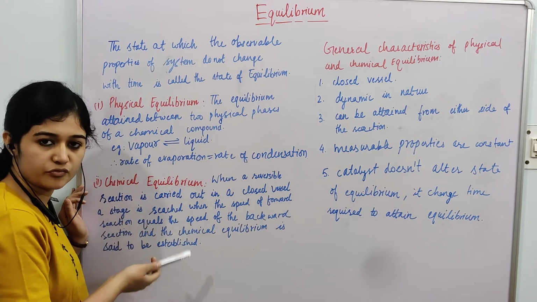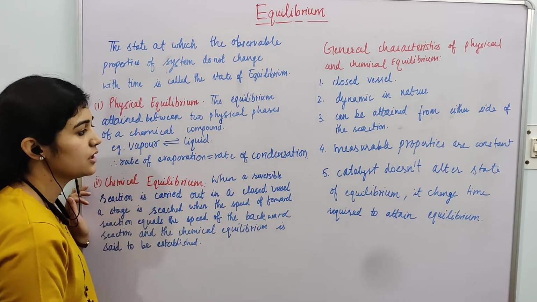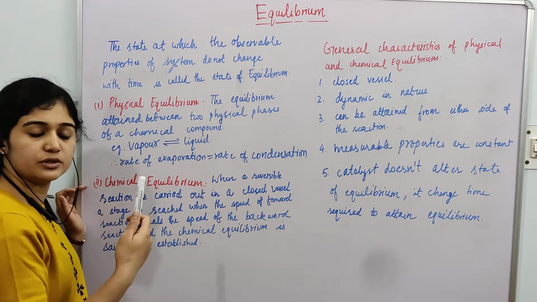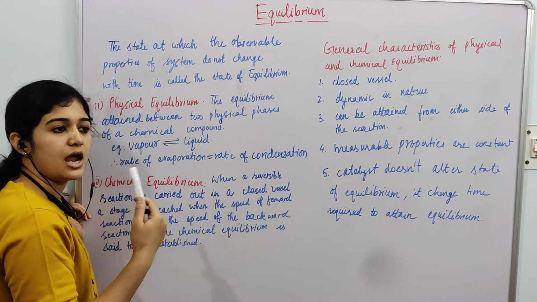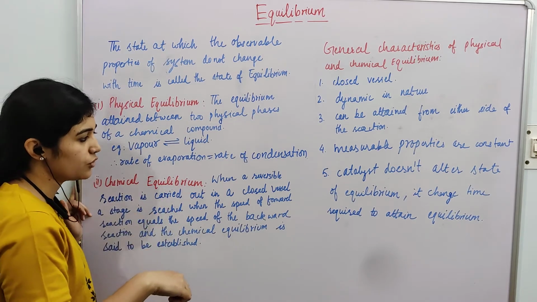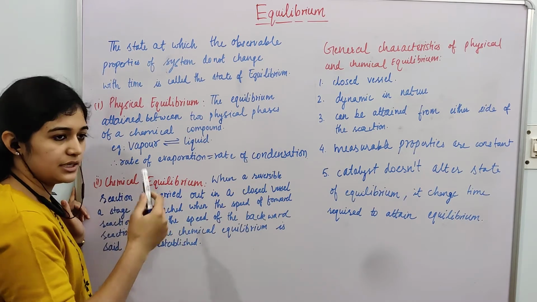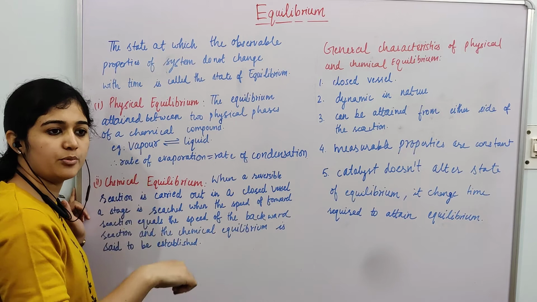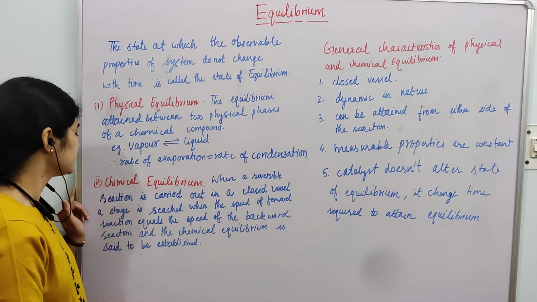And under the condition of equilibrium, the rate of evaporation is equal to the rate of condensation. So the amount of water present in the vapor phase and the amount of water present in the liquid phase remain constant, and there is continuous evaporation and condensation going on, but both the rates are equal.